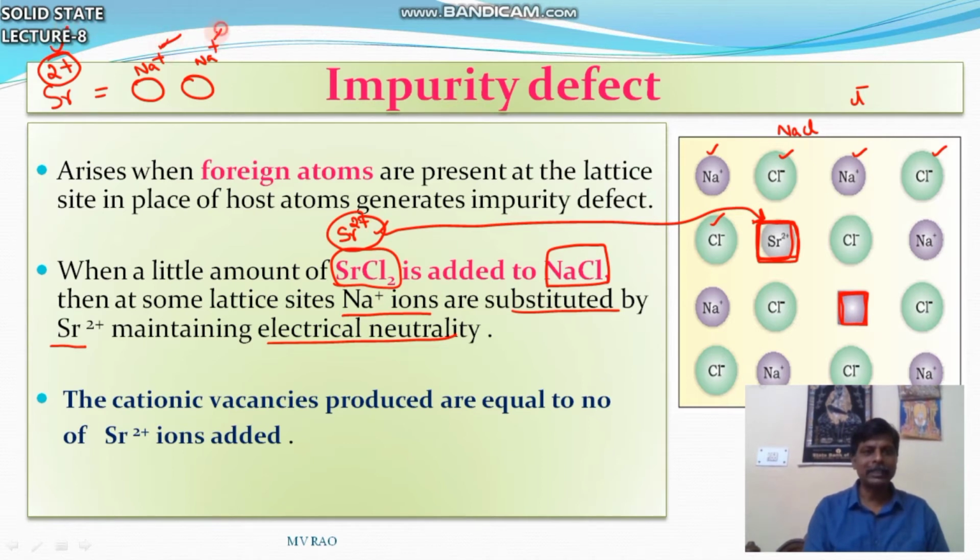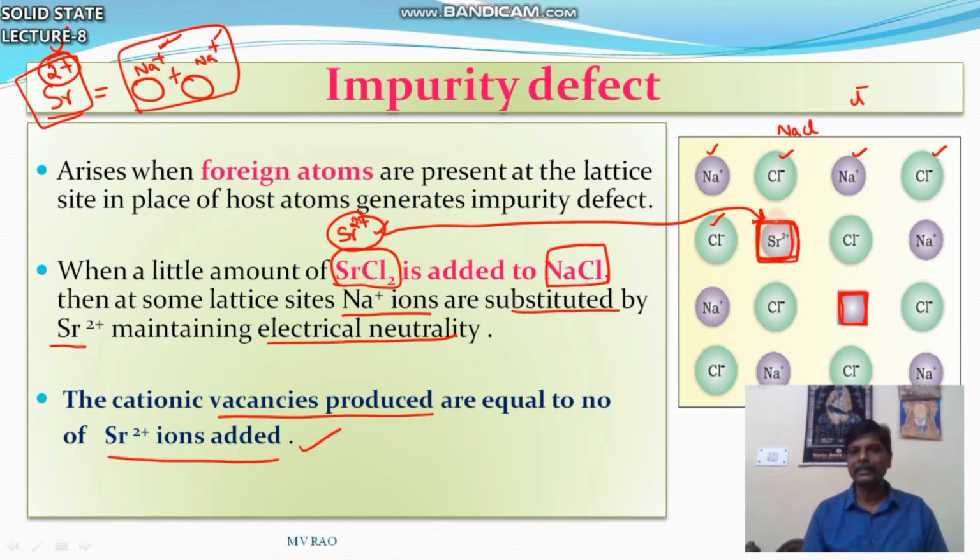Here the total charge is +2. So one Sr2+ ion replaces two Na+ ions. So one occupies this space, another one is vacant. So the cationic vacancies produced are equal to the number of Sr2+ ions added. How many Sr2+ ions added? 1. How many vacancies are there? 1. If 2 Sr2+ ions are there, the number of vacant spaces is also 2. So this type of defect is called impurity defect.